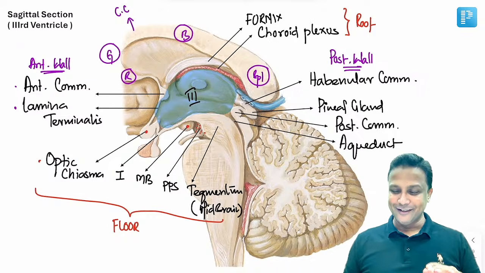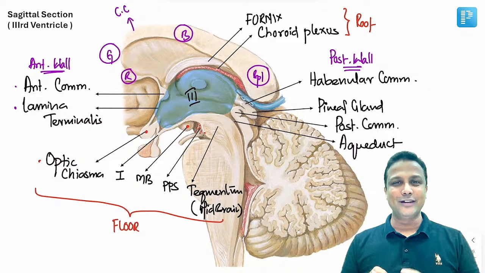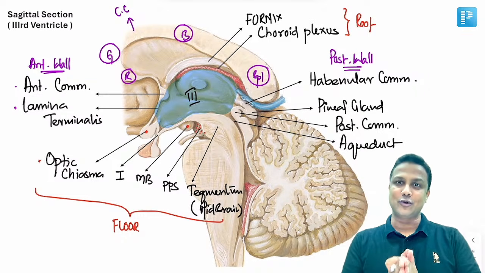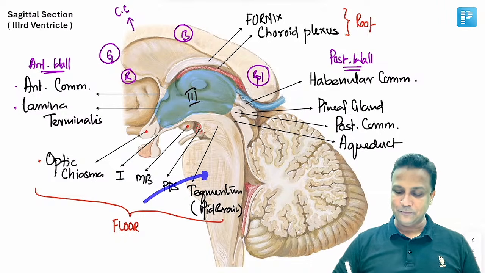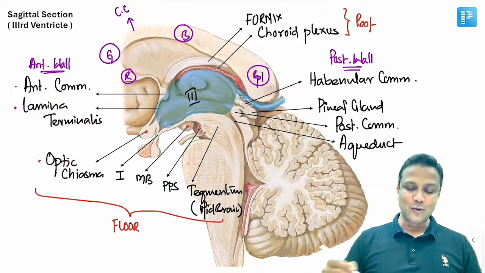Now I'll tell you one thing here. After teaching my students all the structures over here, and my students have learned the structures very well, but in the exam, they have been given, yes, an X-ray image. In the X-ray image, the arrow mark was here. Just identify this structure.